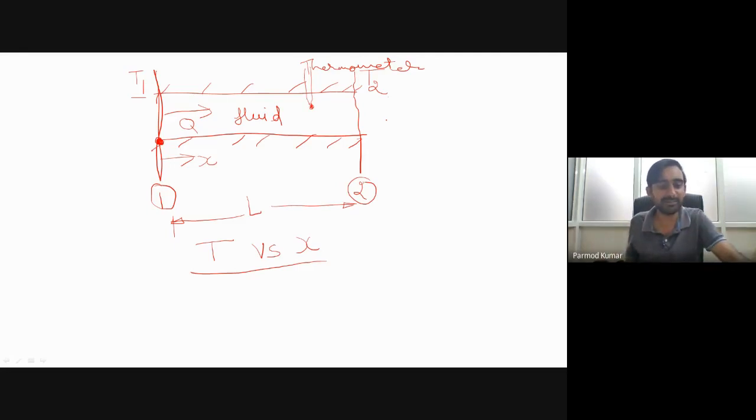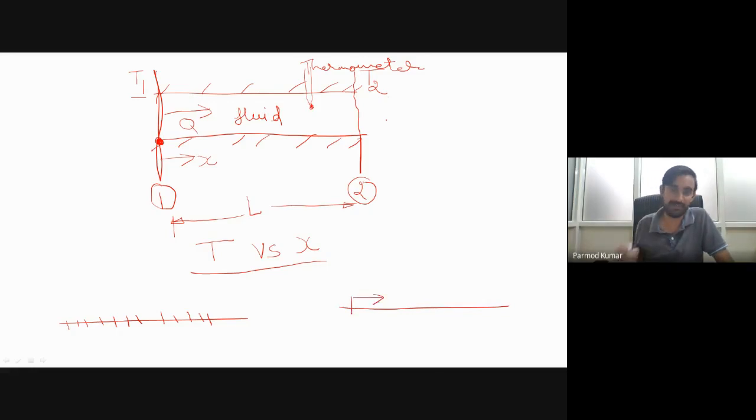Okay, so now let me explain. The first answer was that over this entire length I can have a large number of thermocouples, as many as we can accommodate. The second answer is that over this entire length I can take only one thermocouple and vary its location.